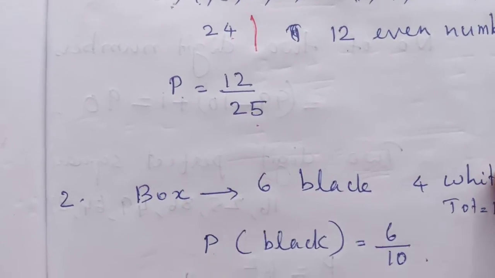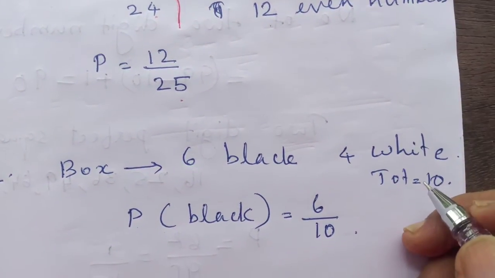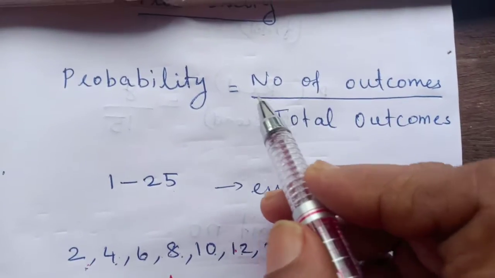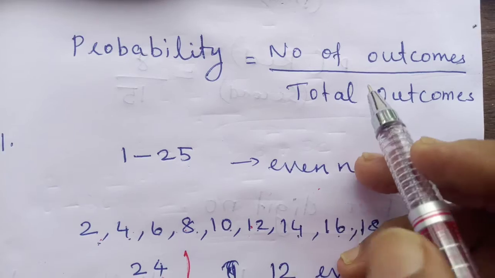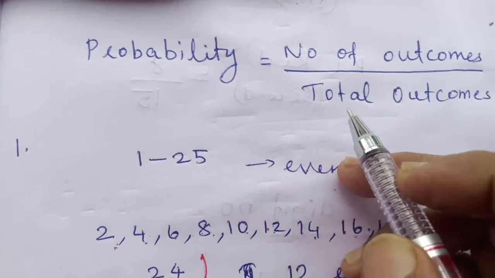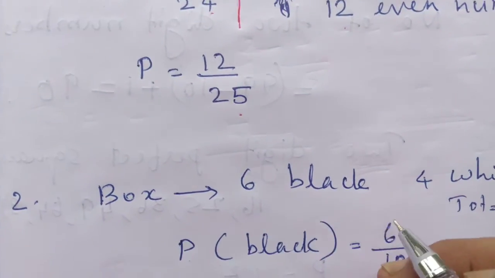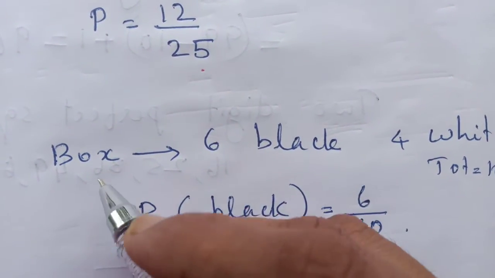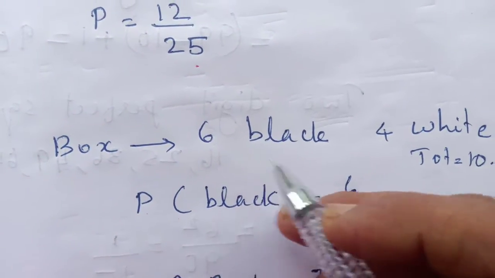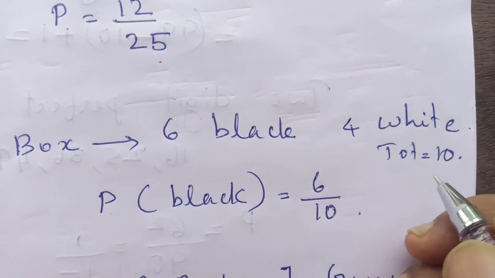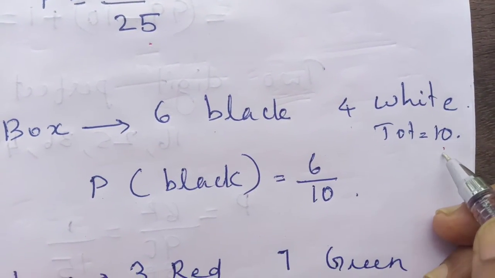The next one is a box contains 6 black and 4 white balls. For all the questions you have to follow this equation only. From that you can calculate all the probabilities. Then you need to understand what is in the question. One box contains 6 black and 4 white balls. Then the total number is 6 plus 4, 10. That is the total number.